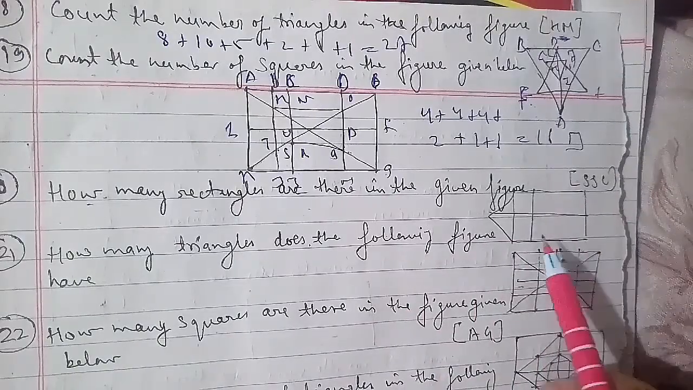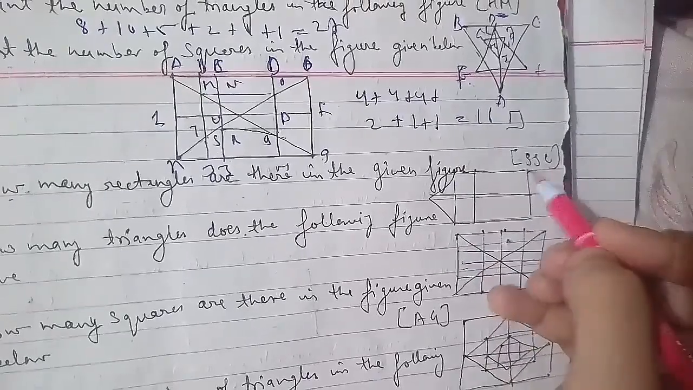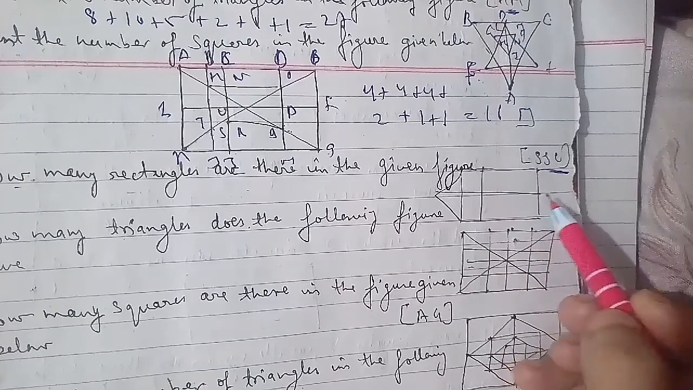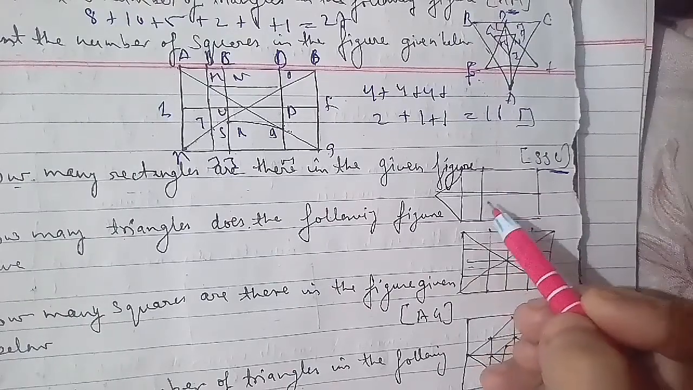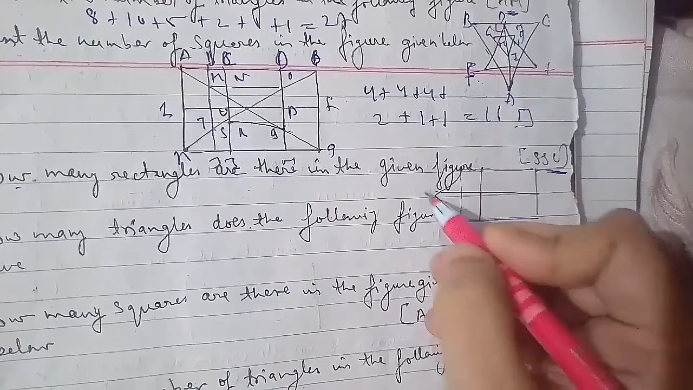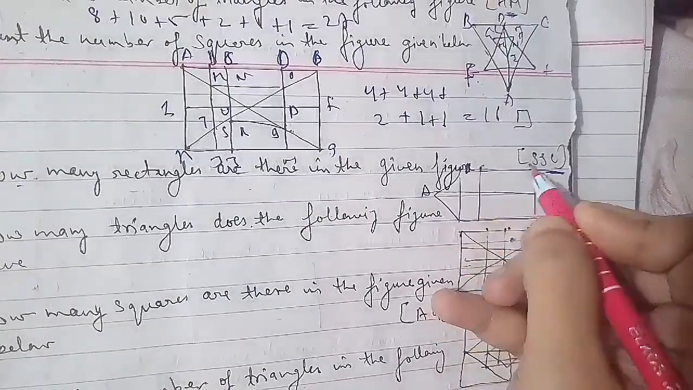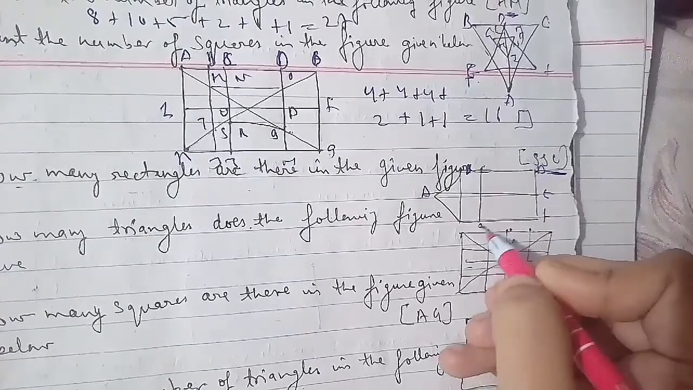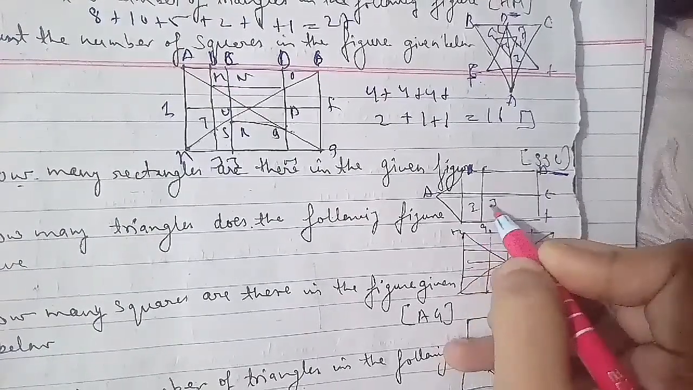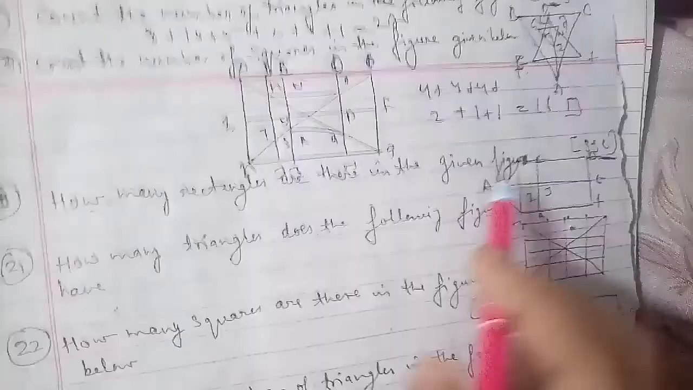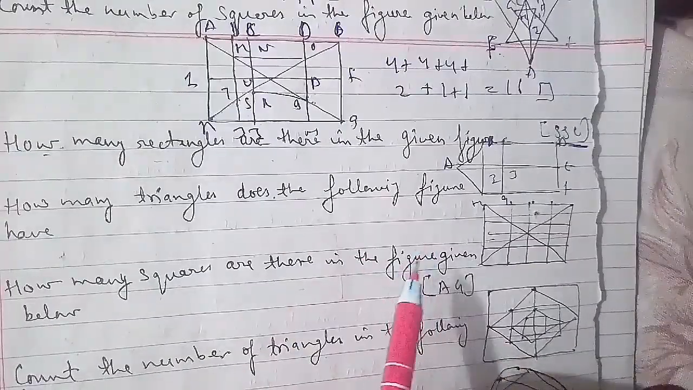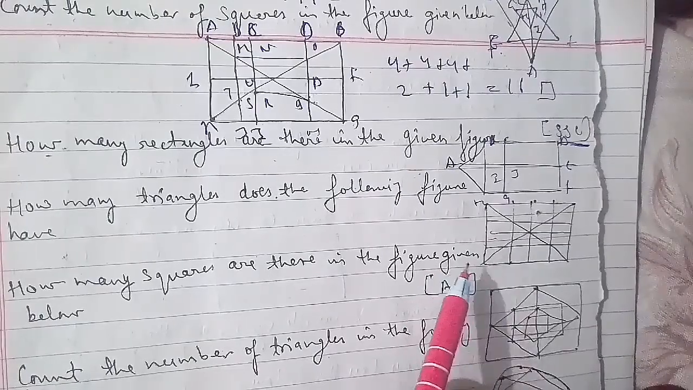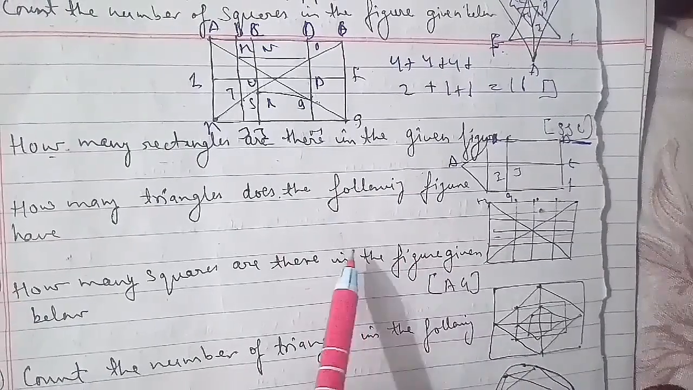The simplest rectangles are BCJI, IJGH, CDEJ, and JEFG, that is 4. The rectangles composed of 2 components are BDEI, IEFH, CDFG, and BCGH, that is 4. The only rectangle composed of 4 components is BDFH, and thus there are 4 plus 4 plus 1, that is 4 plus 4 is 8, plus 1 is 9. So there are 9 rectangles in the figure here.